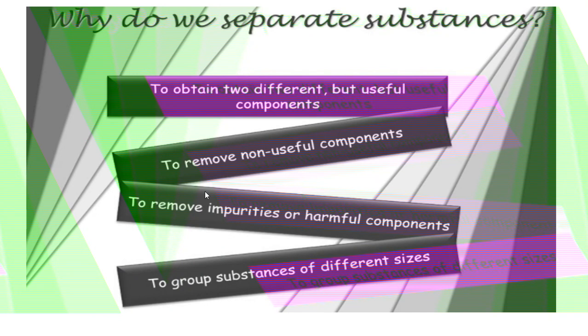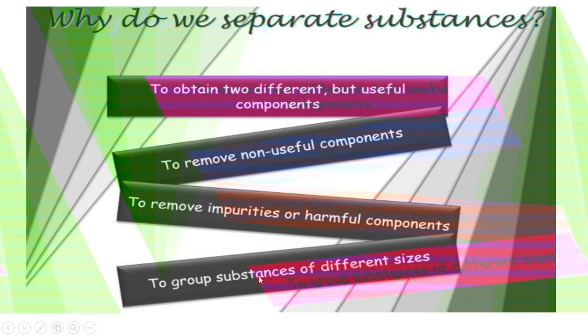Yes. Again, why do we separate substances? Because if we want to obtain two different substances which are useful, for that sake we separate substances. Next, to remove non-useful components. Next, to remove impurities or harmful components.